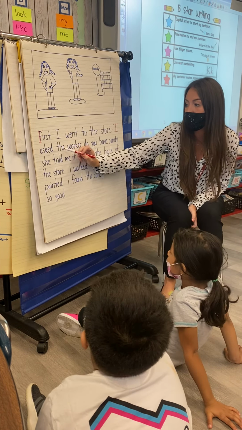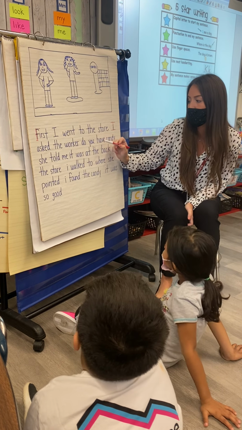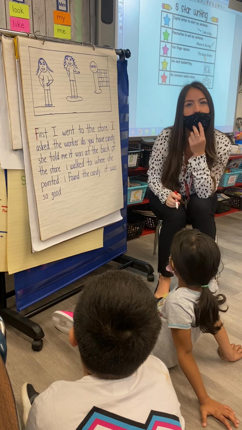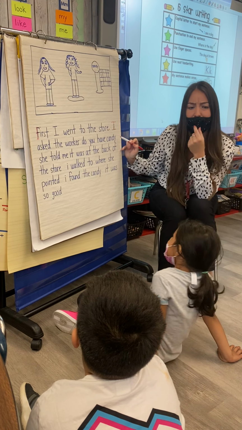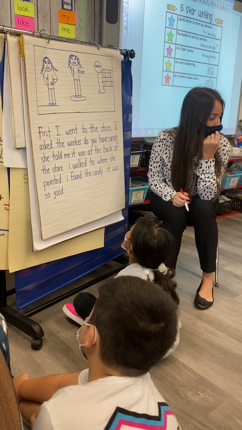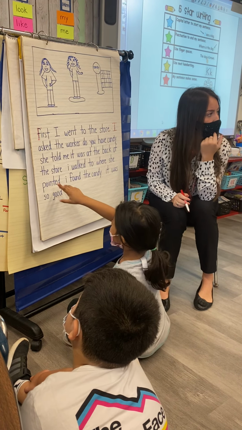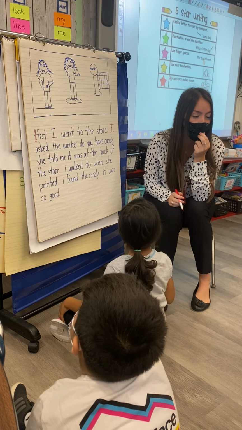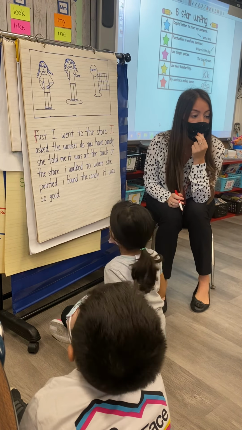Okay, so now we're starting our next sentence. I asked the worker, do you have candy? Do you have candy? What's missing at the end of this sentence? I'm asking a question. What's missing? Christian? Period. Not a period. I'm asking a question. Do you like candy? Who can help out Christian? John? What punctuation mark can we use? I'm asking a question. Do you like candy?